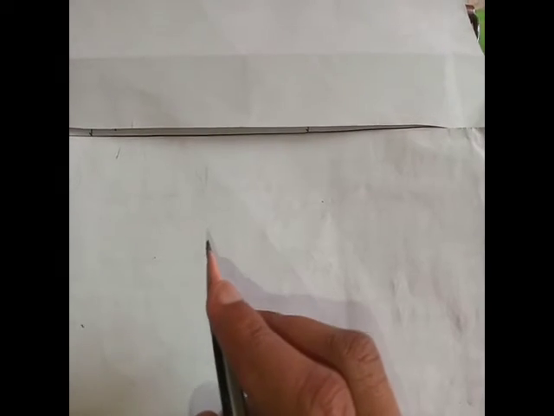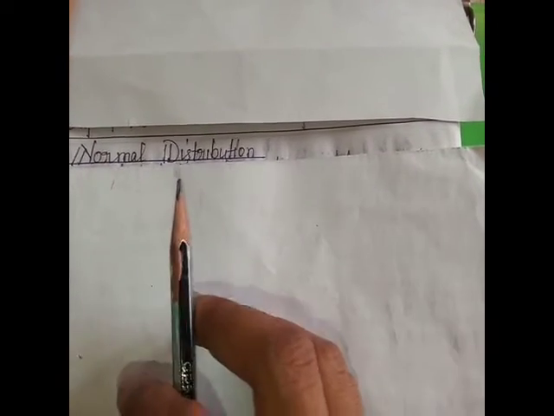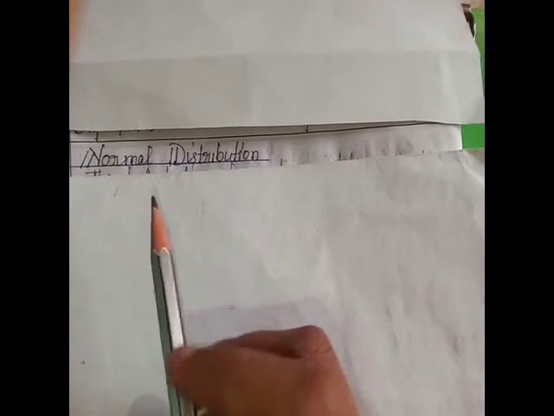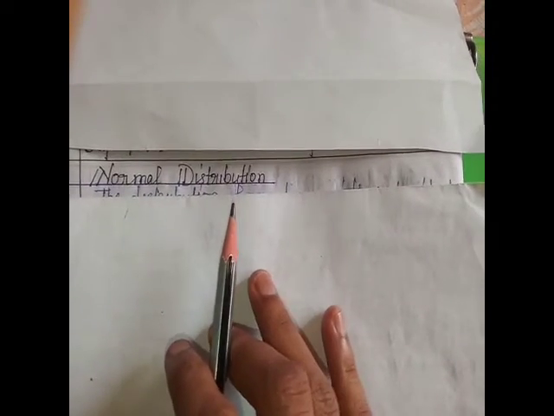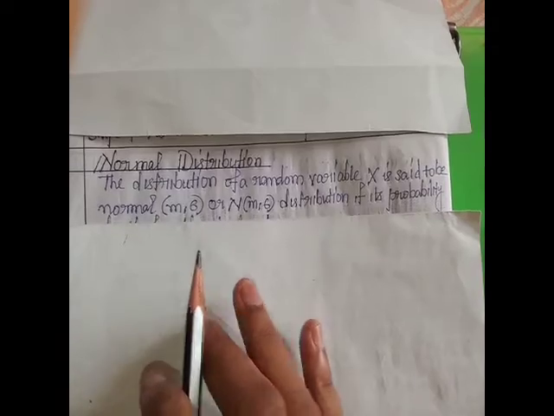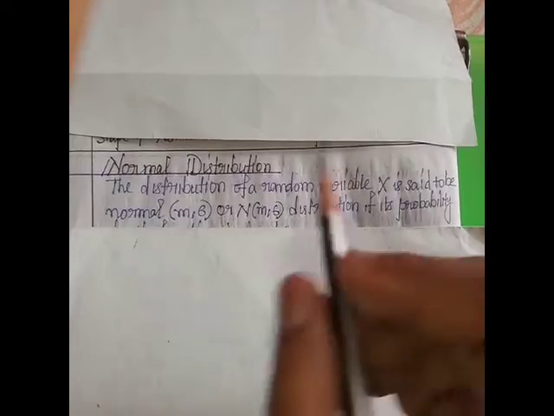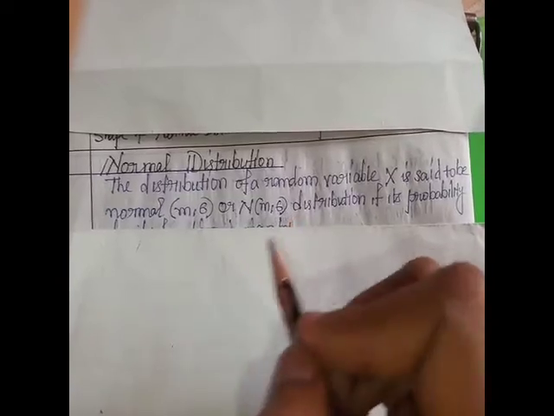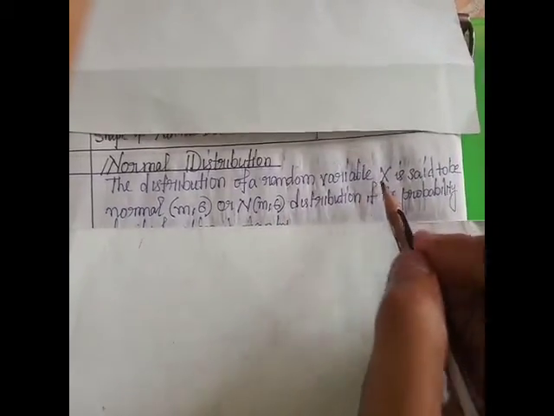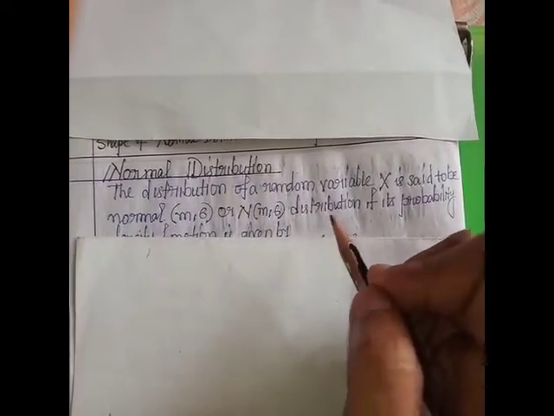Next, we discuss another popular continuous distribution, named the normal distribution. What is the normal distribution? The distribution of a continuous random variable x is said to be normal with parameters m and sigma, or N(m, sigma). This continuous random variable follows the N(m, sigma) distribution, meaning normal distribution where m and sigma are parameters.